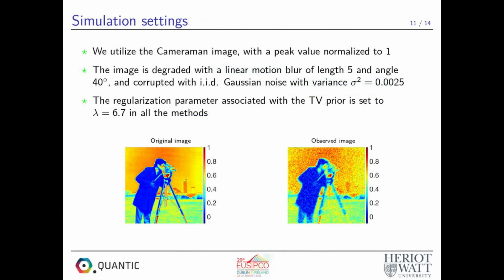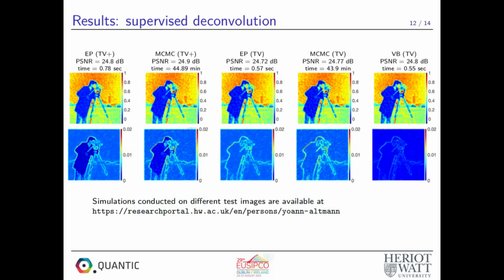We showcase the performance of the proposed approach on simulations utilizing the cameraman image with a peak value normalized to 1. The original image is degraded with a linear motion blur and corrupted with IID Gaussian noise corresponding to SNR equal to 20 dB. The regularization parameter associated with the TV prior in all the methods is set to lambda equals 6.7. We start by evaluating the performance of EP in terms of reconstruction quality and computational time, assuming the kernel is known. EP with TV prior and non-negativity constraint is compared to EP and VP with TV prior alone.